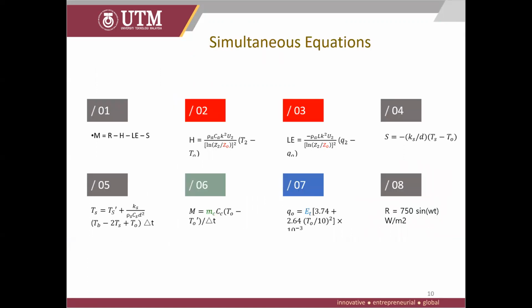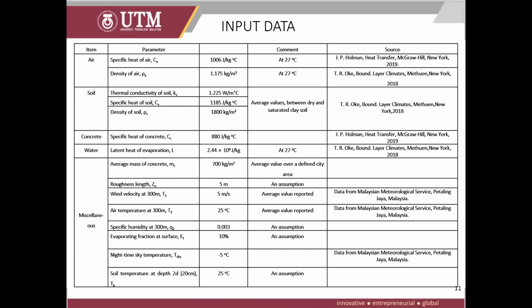These are the sets of simultaneous equations which I mentioned earlier. In equations 2 and 3, highlighted in red, is the building height. In equation 6, highlighted in green, is concrete mass, and in equation 7, highlighted in blue, is percentage of green area. These are the variables which will be manipulated in the study. For input data, it encompasses air, soil, concrete, water, and other miscellaneous data. The data chosen is specific to Malaysian weather during the daytime at an average of 27 degrees.